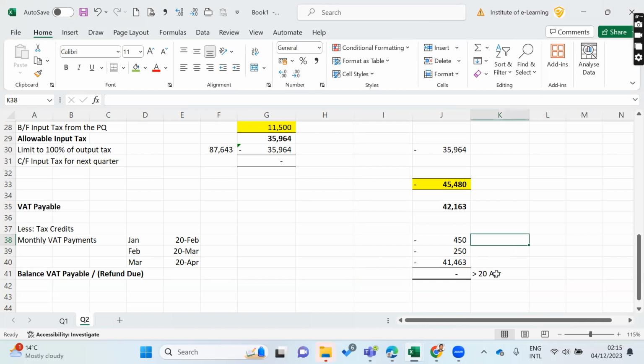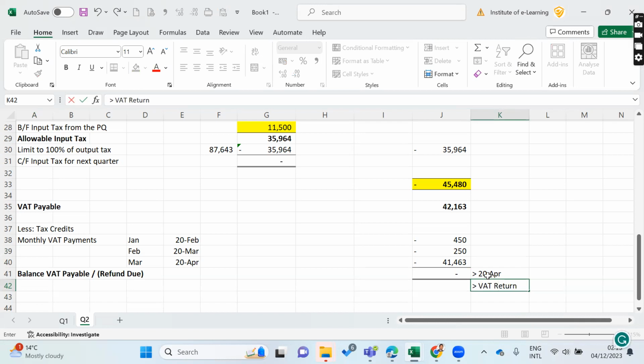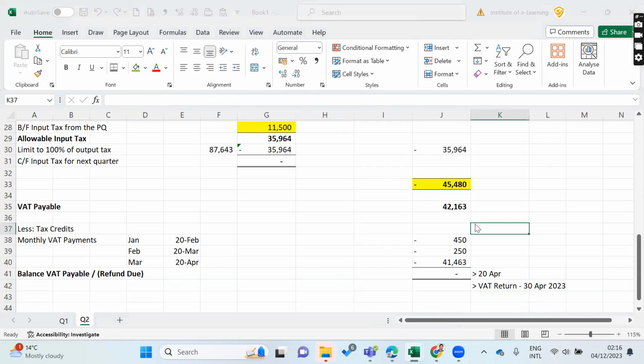Hope this is clear. Then the return for this quarter: the VAT return is due on 30th April 2023. The VAT return is due for this quarter. Hope this is clear, everyone.